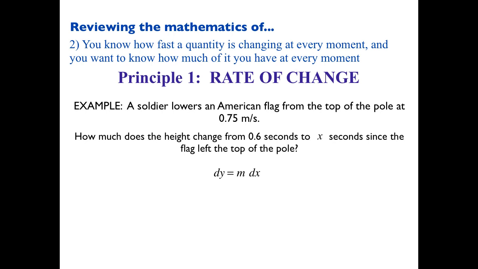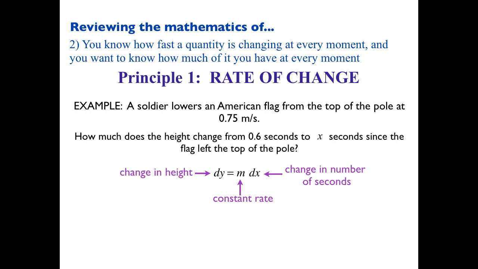Now x is still the number of seconds since 0 seconds, since the flag left the top of the pole. It's not the number of seconds starting from 0.6. It's still the number of seconds starting from when the flag started to be lowered. All right, so we want the change in height.